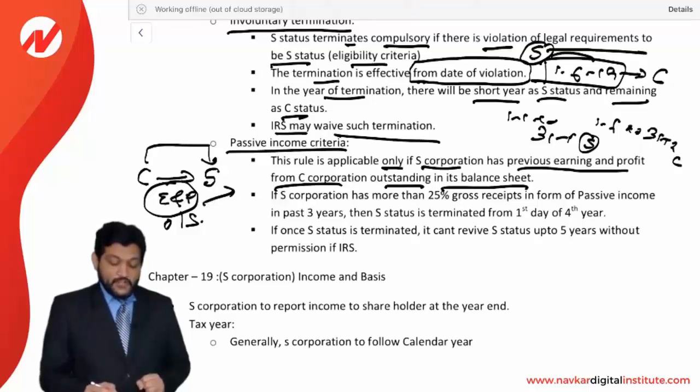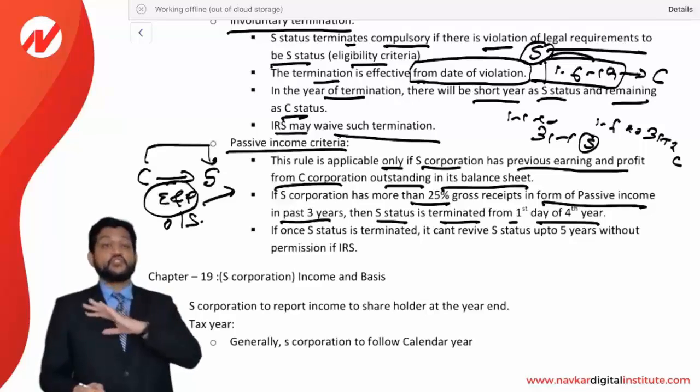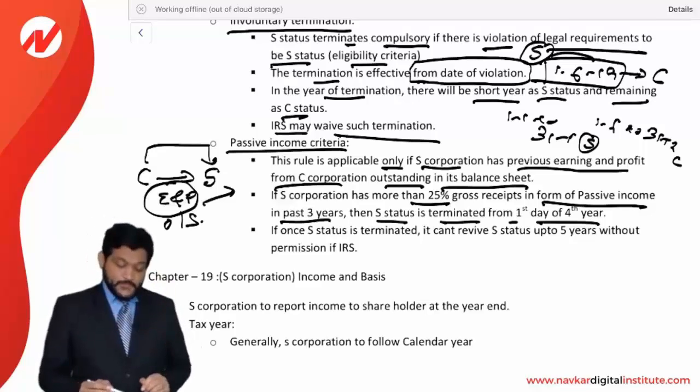If S corporation has a more than 25% gross receipt in the form of passive income in past 3 years, then S status is terminated from first day of the fourth year. If you have a more than 25% as a passive income, then your S status will be lost from the fourth year. This is to be checked for the 3 years. And from the fourth year, your S status will automatically be removed.